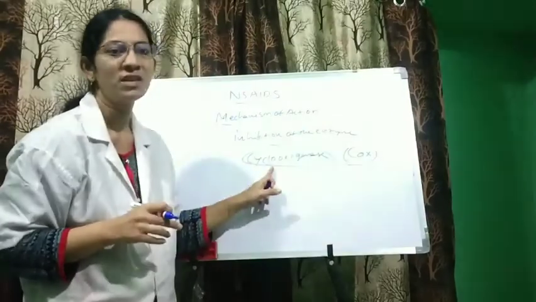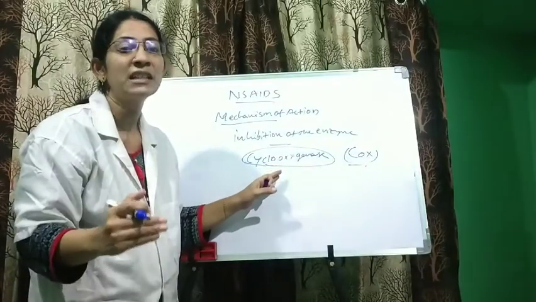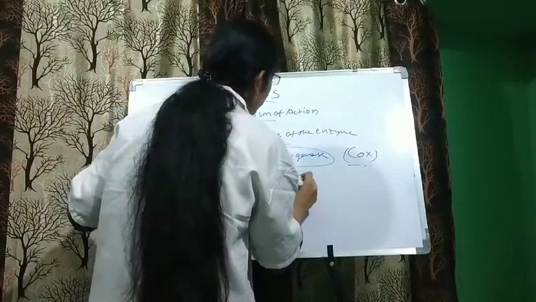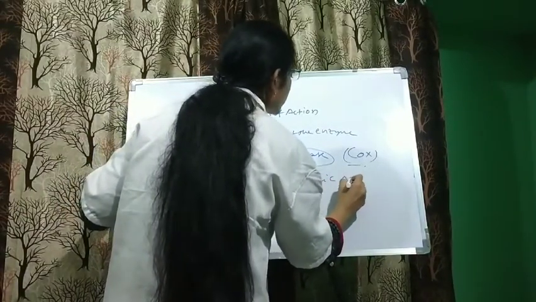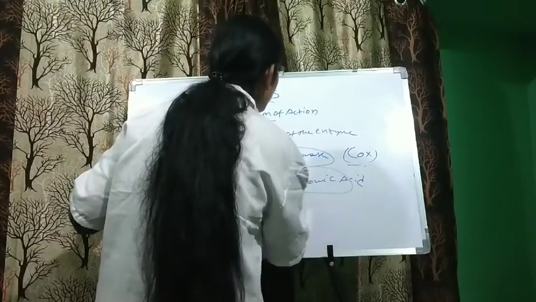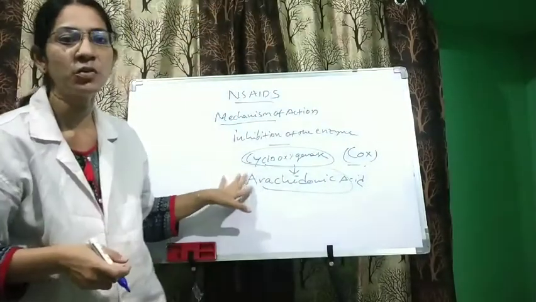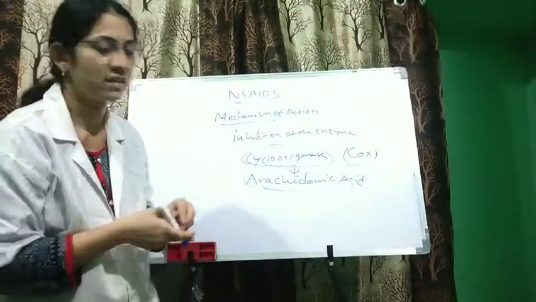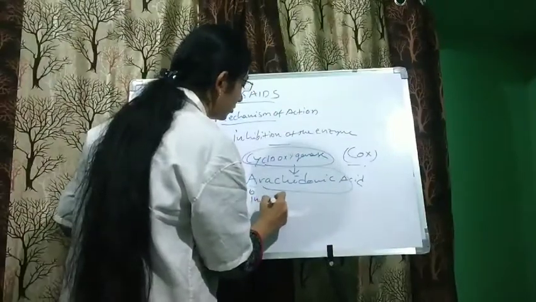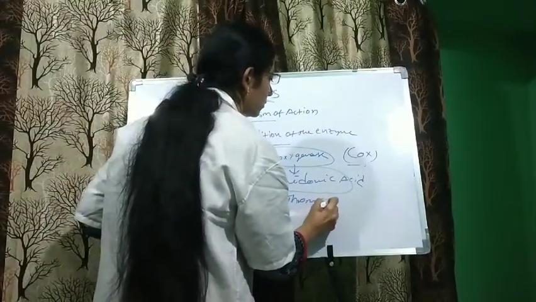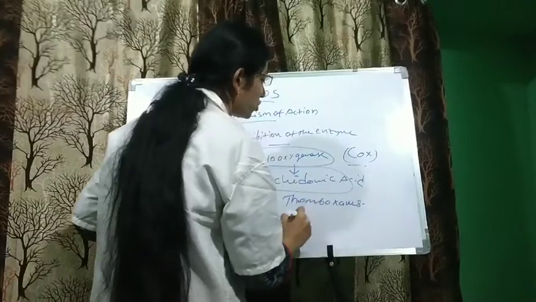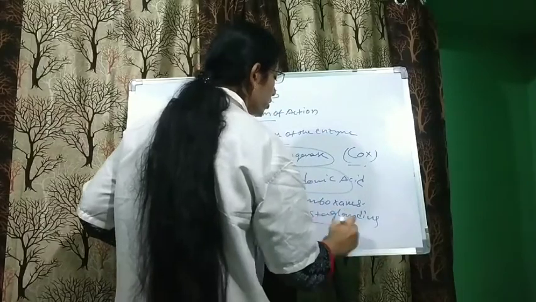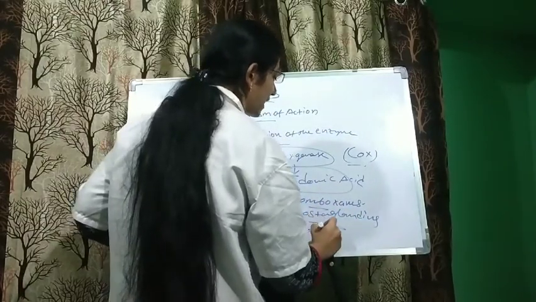It is an enzyme required to convert arachidonic acid into thromboxanes, prostaglandins and prostacyclins.